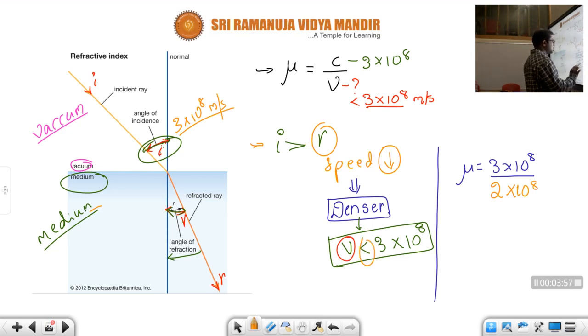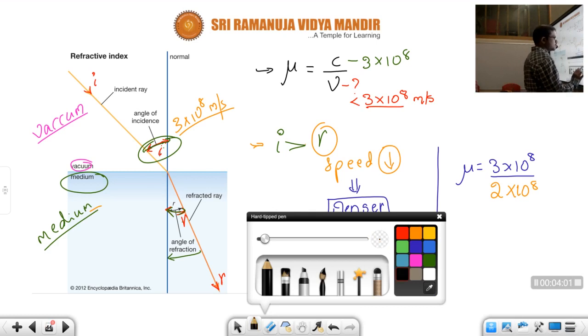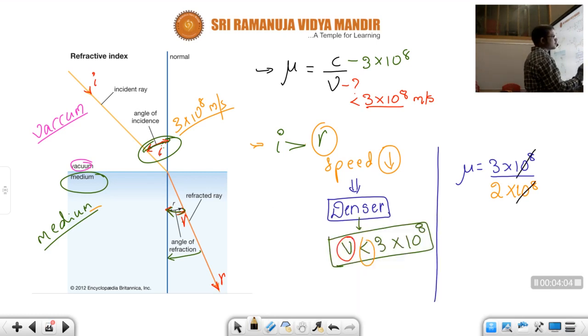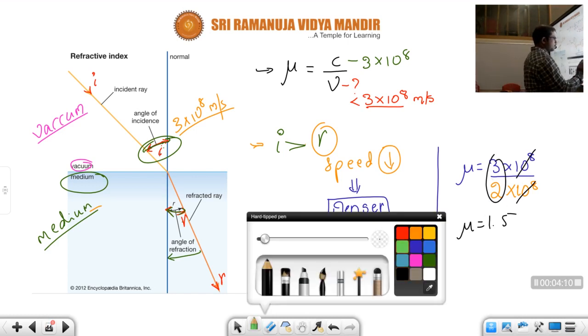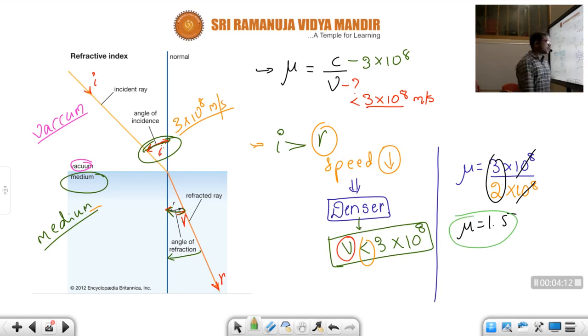For example, since it is less than, I am taking 2. Now let us do cancellation. 10 power 8 cancel, and mu equal to 3 by 2, children. 3 by 2 means 1.5. Okay, 1.5 means that is the refractive index of this particular medium, children. This refractive index is 1.5.